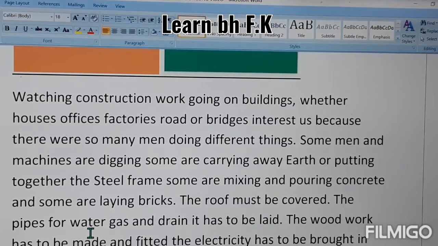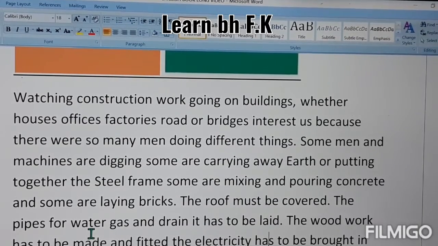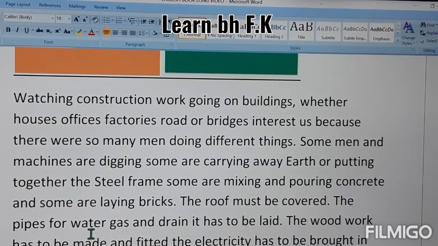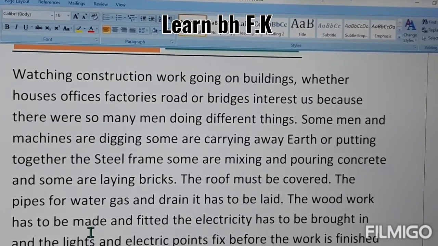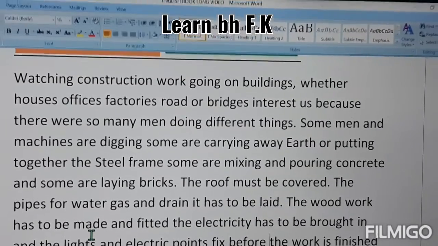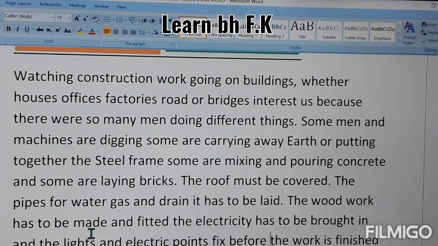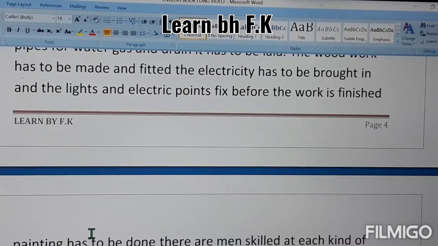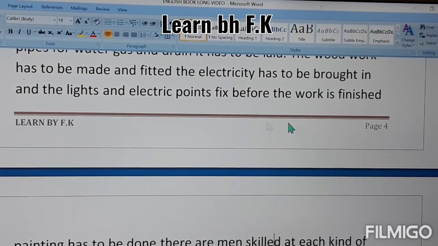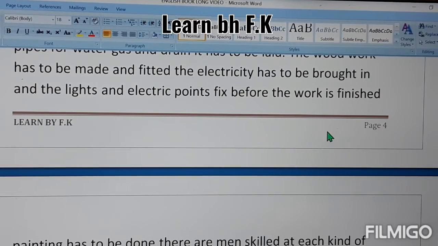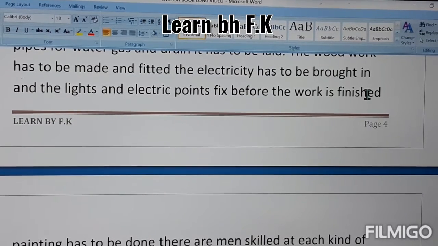For the electricity, the wires are fitted through the walls and through the roof, and they have to be brought in, and the lights and electric points fixed. These are all about the electricity: the electric points, the lights, and the electricity boards should be fitted. These things should be done before the work is finished.